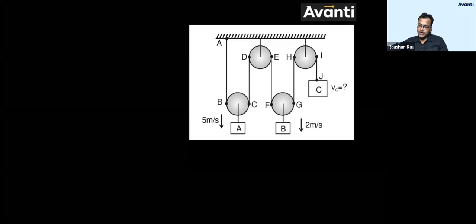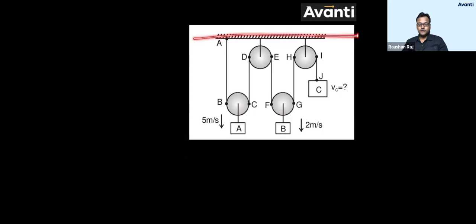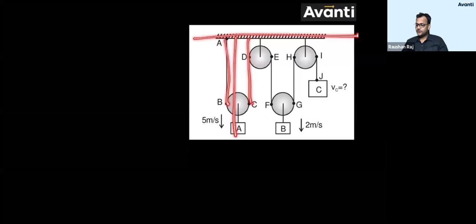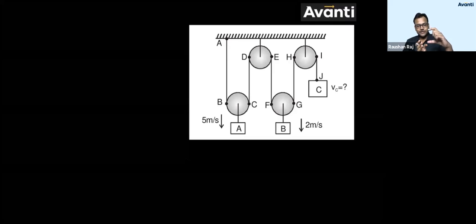Do you remember that? You have to consider one reference first. So let us say this is a reference. From this reference, you have to find the position of all these points. Write the position of this, this, this, and this one, this one. Find the length of the string in terms of position. And we know that the length of a string will be constant. So the summation of all the lengths of the string will be considered constant. Those lengths have been given in terms of position. So when you differentiate it, the rate of change of position will be velocity.